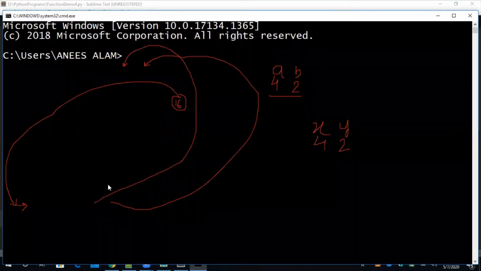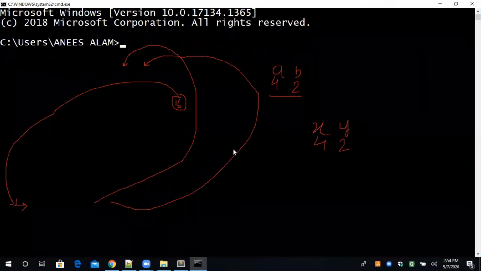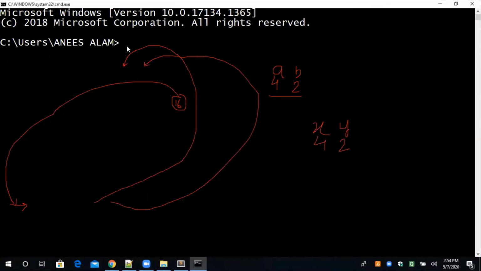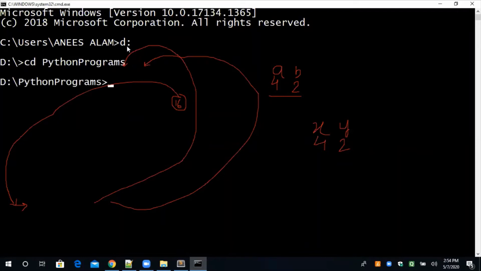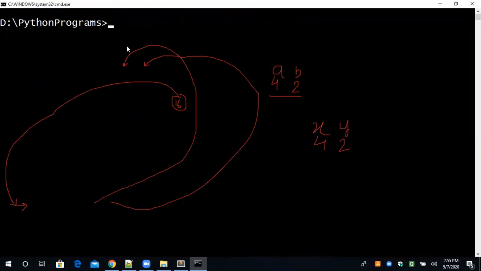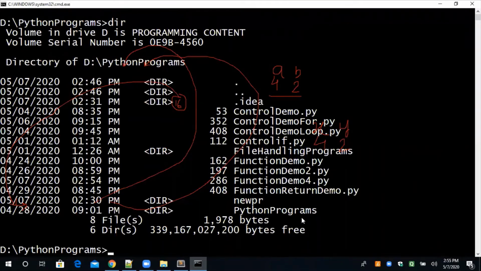Okay, so how to come in the D drive? One second, just a moment. I'm just typing here D colon. D colon means we are entering the D drive. Okay, now CD Python programs. No need to type the complete name. Just type PYT whatever and press the tab. It will show all the directories which are created in the D drive. So Python programs is my main directory. I'm clicking enter. So presently we are in the Python programs directory. Now dir, which program do we have to execute? Function demo 4.